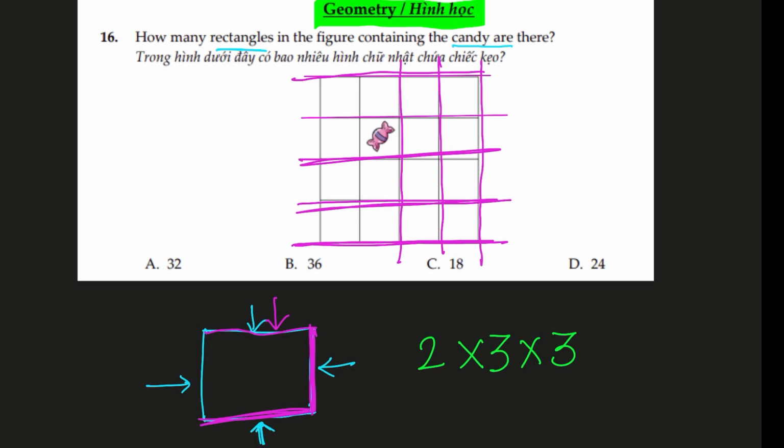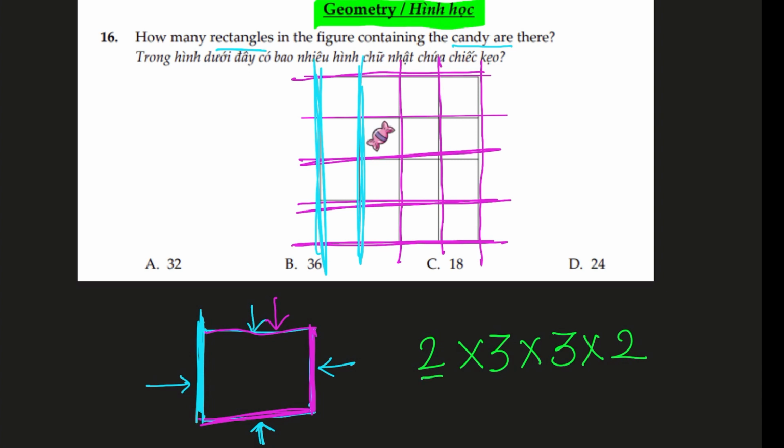So there are 3 options, and now let me choose a different color. I should have actually chosen a different color for each. The left edge, let's try to draw it in the grid. There's one here, option 1 and option 2. There are only 2 options because if we go any further we will remove the candy from our grid.